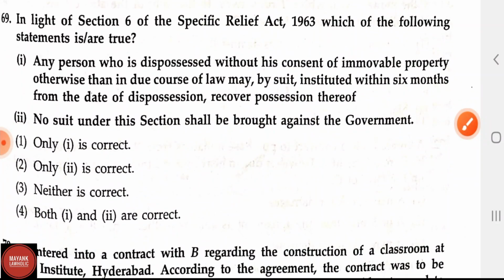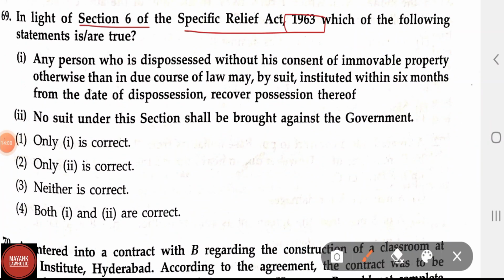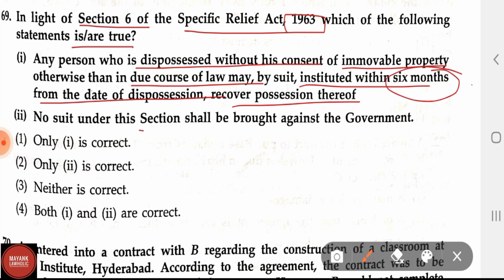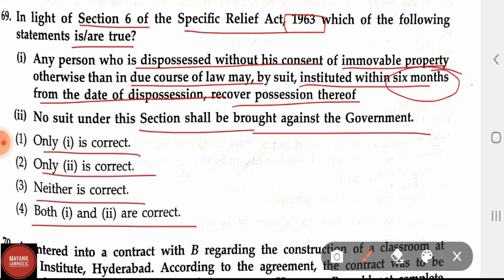Now let us see the question number 69. In the light of section 6 of the Specific Relief Act 1963, which of the following statements is true? Statement first, any person who is dispossessed without his consent of immovable property otherwise than in due course of law may by suit instituted within 6 months from the date of dispossession recover possession thereof. Option second, no suit under this section shall be brought against the government. Here the options are only one is correct, only second is correct, neither of them is correct, and both first and second are correct. In question number 69, the correct answer is option 4, both first and second are correct. Section 6 of the Specific Relief Act talks about suit by a person dispossessed of immovable property, and both the options are correct here.